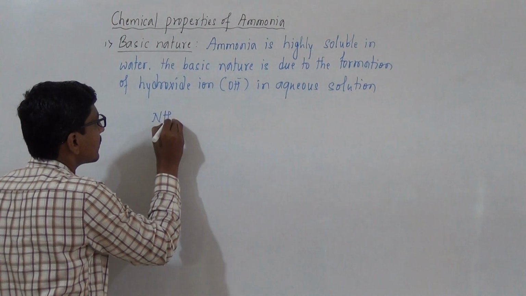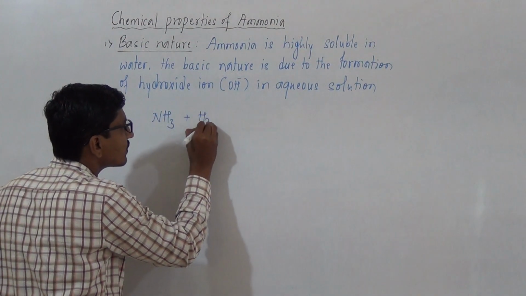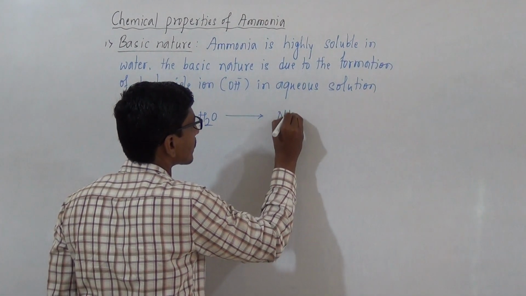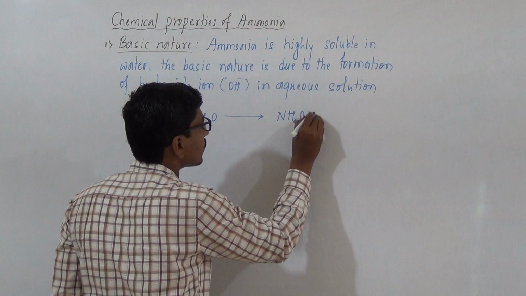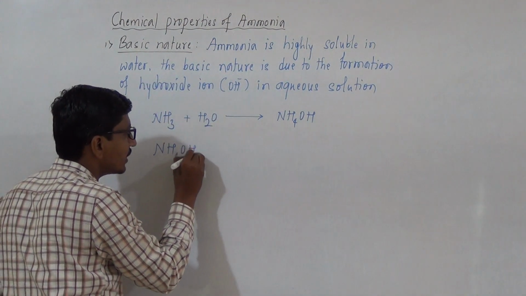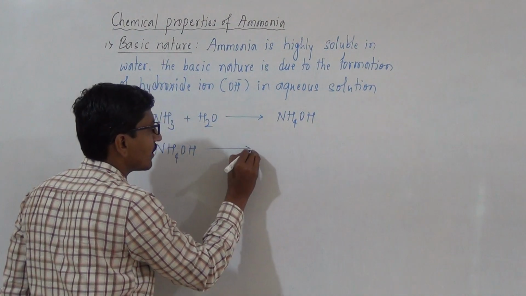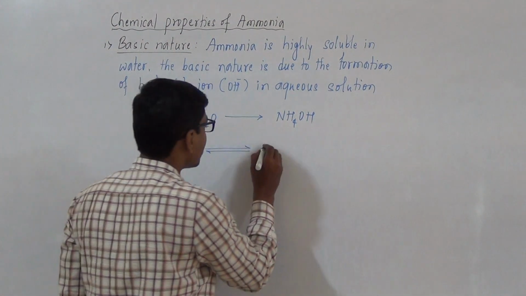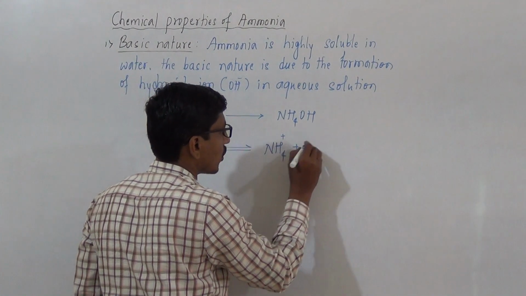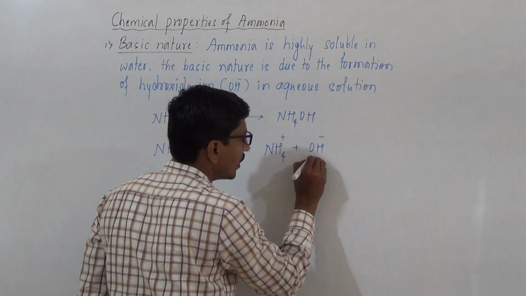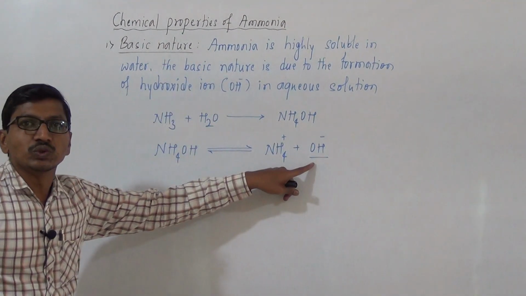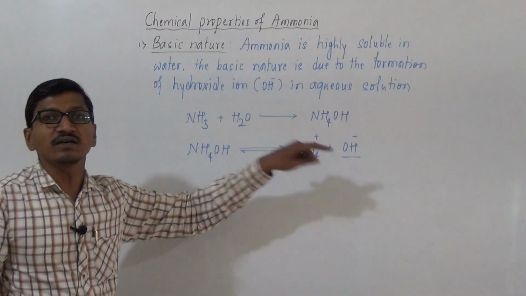That is, NH3 reacts with water to give NH4OH, and this ammonium hydroxide dissociates in aqueous solution to form ammonium ion and hydroxide ion. Due to the formation of hydroxide ion, ammonia shows basic character.